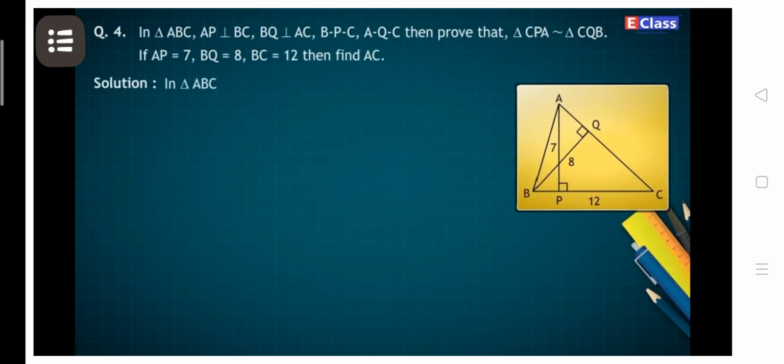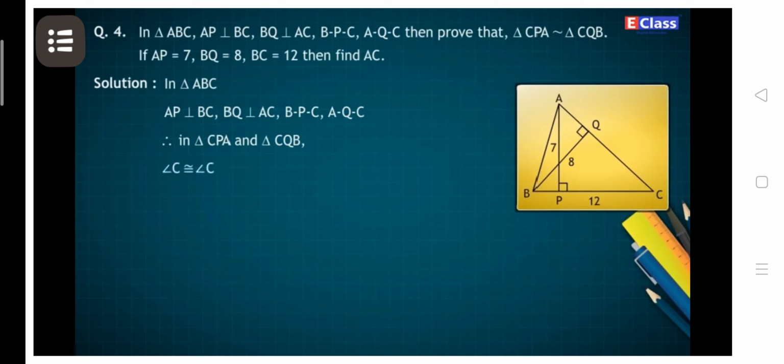Solution. In triangle ABC, AP is perpendicular to BC, BQ is perpendicular to AC. Points B, P, C and A, Q, C are collinear. Therefore, in triangle CPA and triangle CQB, angle C is congruent to angle C. Angle P is congruent to angle Q. Therefore, triangle CPA is similar to triangle CQB by AA test of similarity.